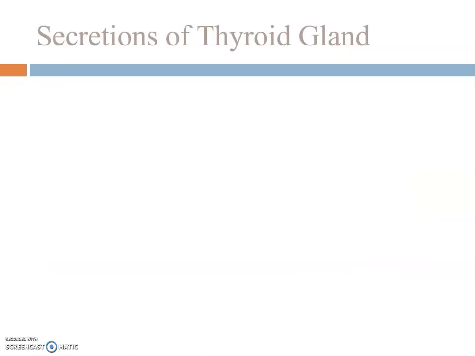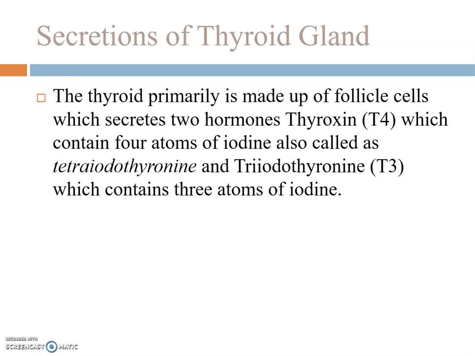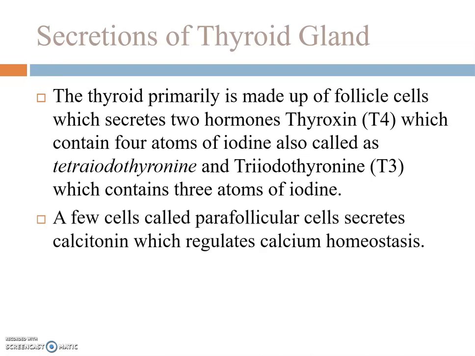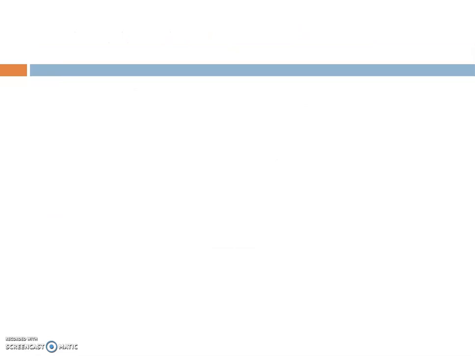What are the secretions and functions of thyroid gland? The thyroid gland primarily secretes thyroxine, which contains 4 atoms of iodine, and triiodothyronine, which contains 3 atoms of iodine. A few cells called parafollicular cells secrete calcitonin, which regulates calcium homeostasis.